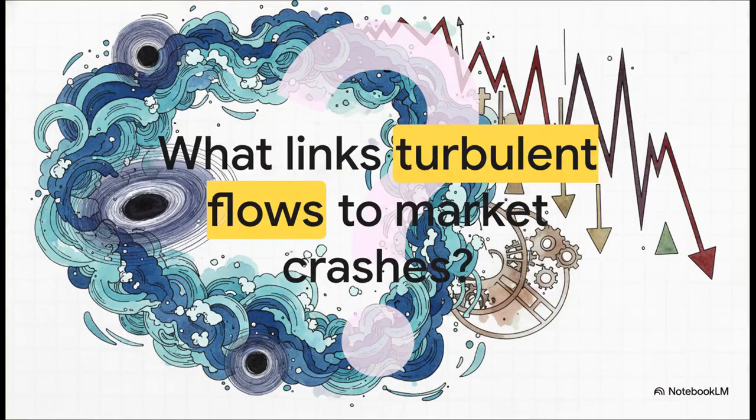I want you to really think about this for a second. What on earth do turbulent fluid flows, sudden financial market crashes, and cosmological black holes actually have in common? At first glance, Wall Street and the event horizon of a black hole share absolutely zero similarities, right? One is driven by human psychology and capital, the other by extreme gravity and mass. But structurally, mathematically, they actually share a fatal mathematical flaw in how we model them.